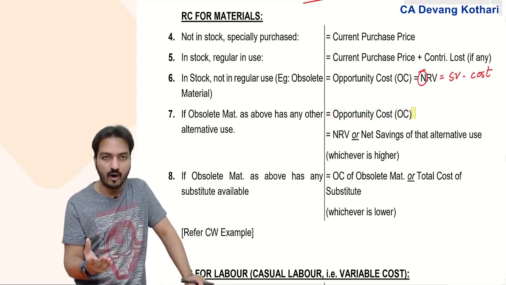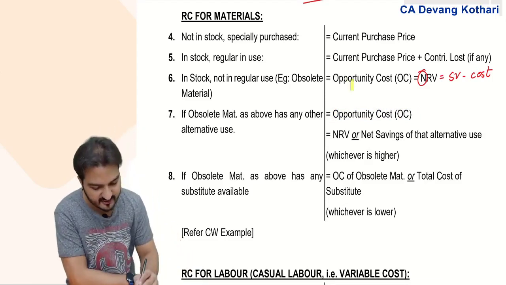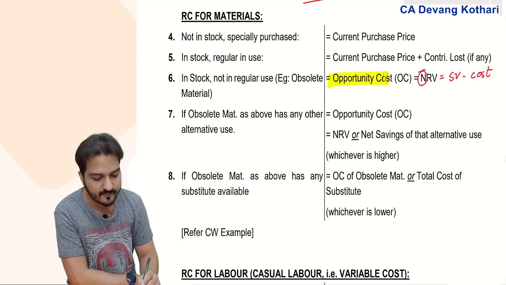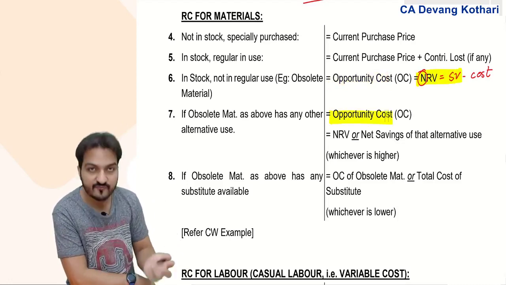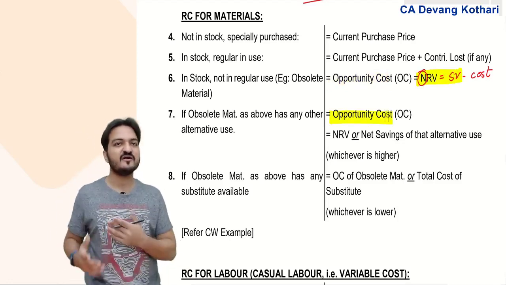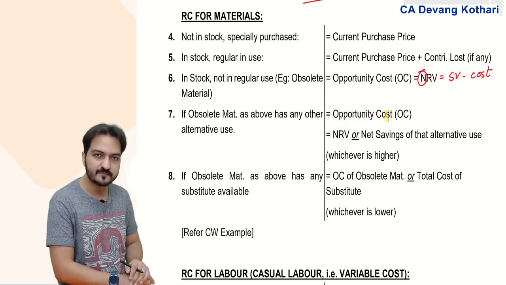The only difference is that the opportunity has changed. Here I had the opportunity of selling it for scrap value. Now I have two opportunities: either I can sell it for scrap or I can use it in the alternative use.